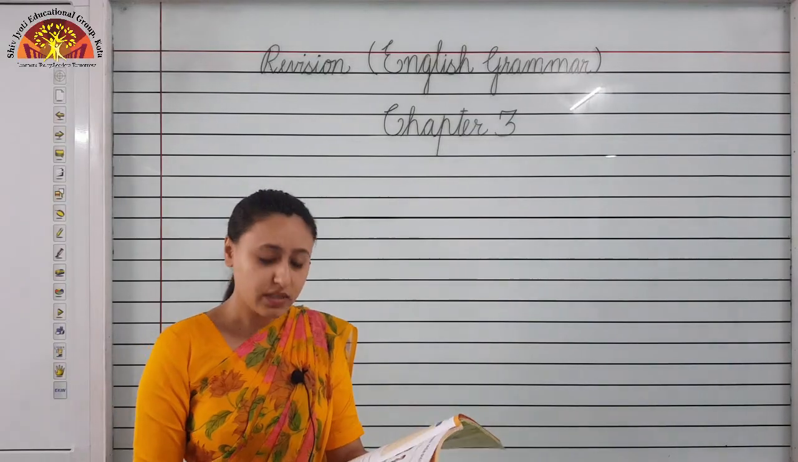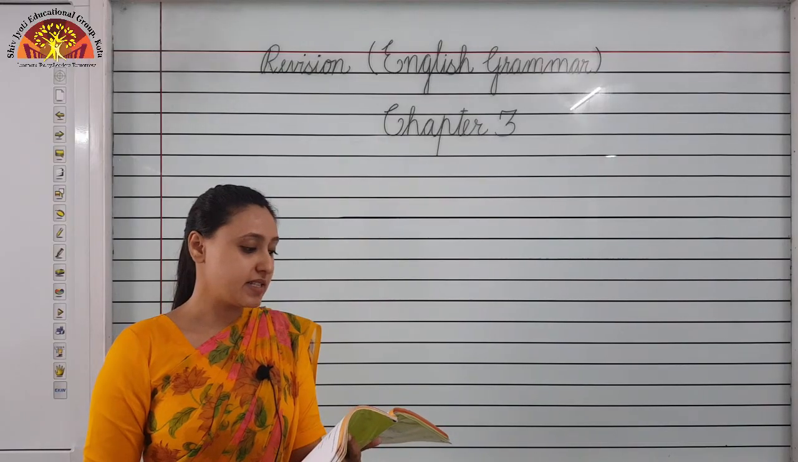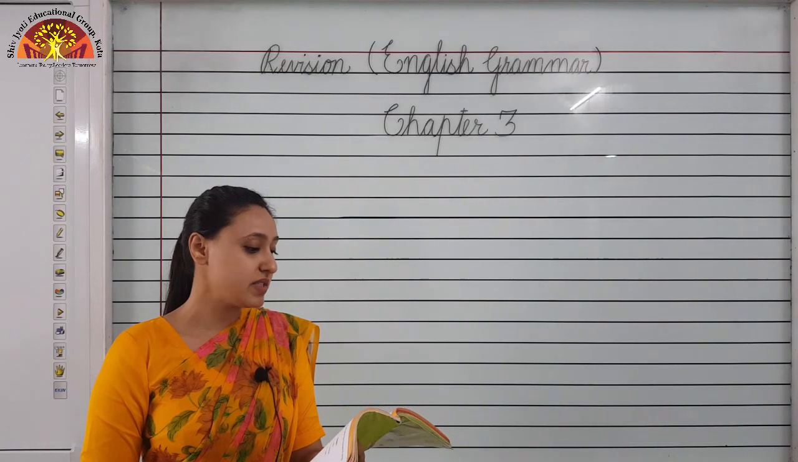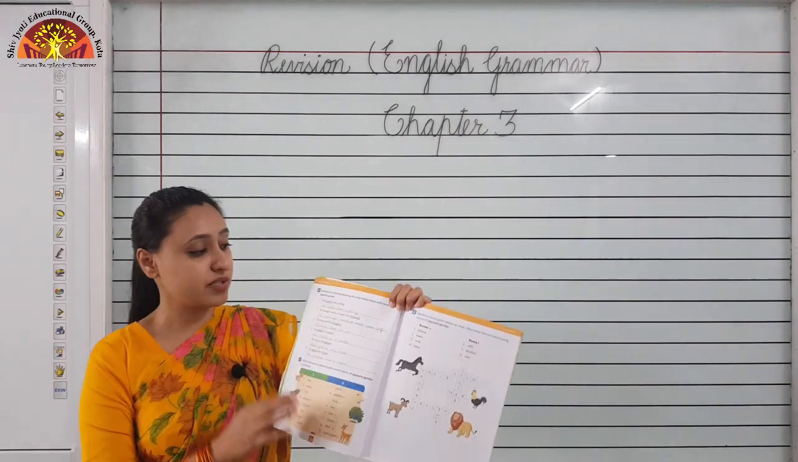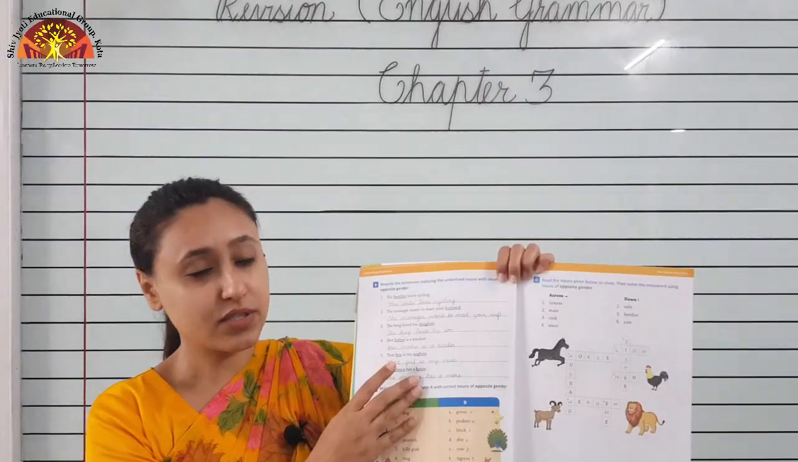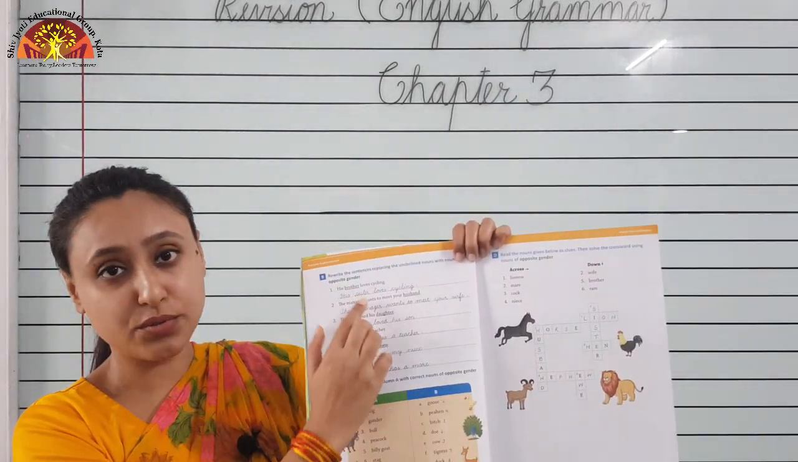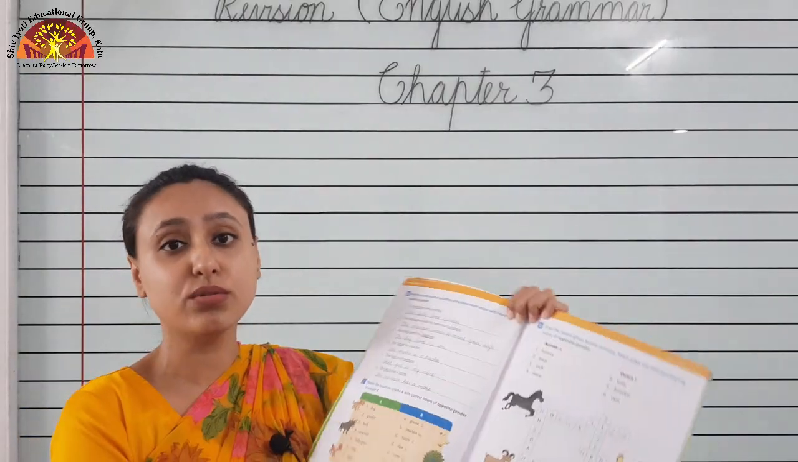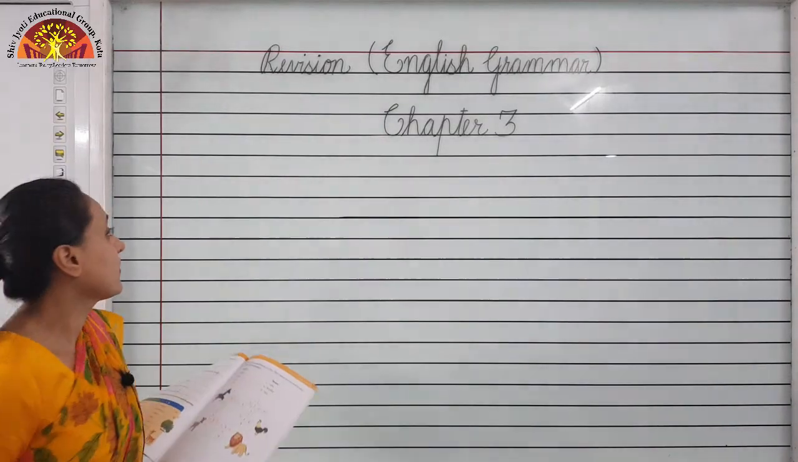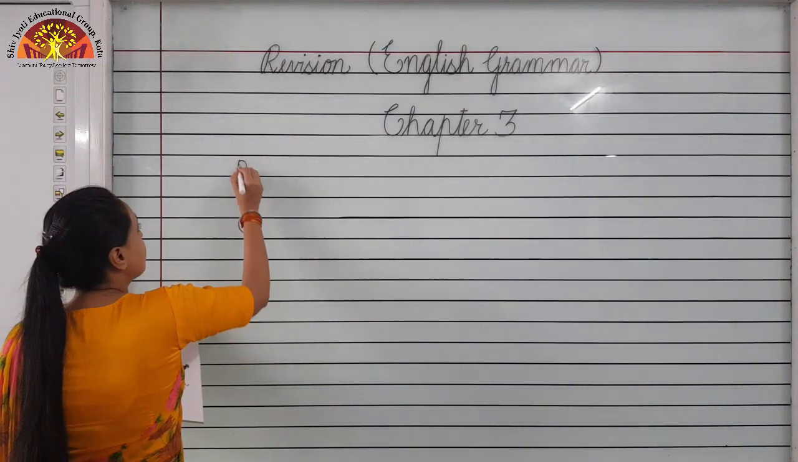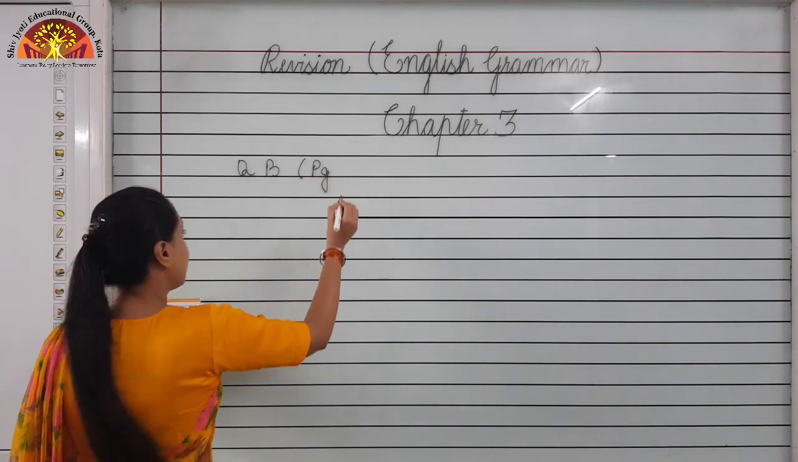Now turn your page, come to question B. Rewrite the sentences replacing the underlined nouns with nouns of opposite gender. Children, what you have to do in this question: some sentences are given to you, and in those sentences underlined nouns are given. You have to change the underlined noun to the opposite gender. Let us see. Question B, page number 14.